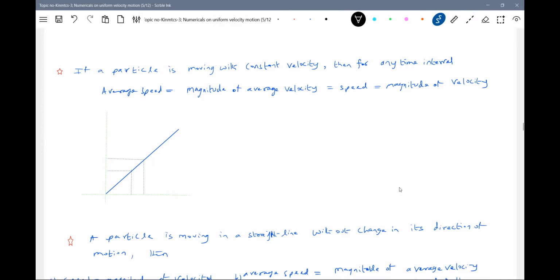If a particle moves with a constant velocity, this is a position versus time graph. This is delta t. This is delta s. So what is V average? Delta s by delta t. This is also equal to V, no? Since it is moving along a straight line, there is no change in the direction of motion.